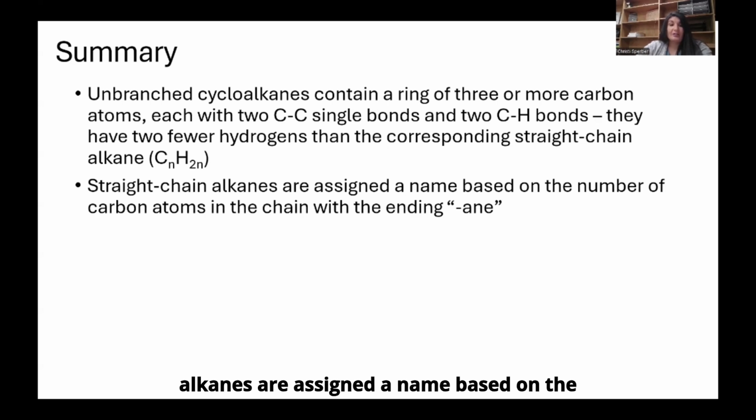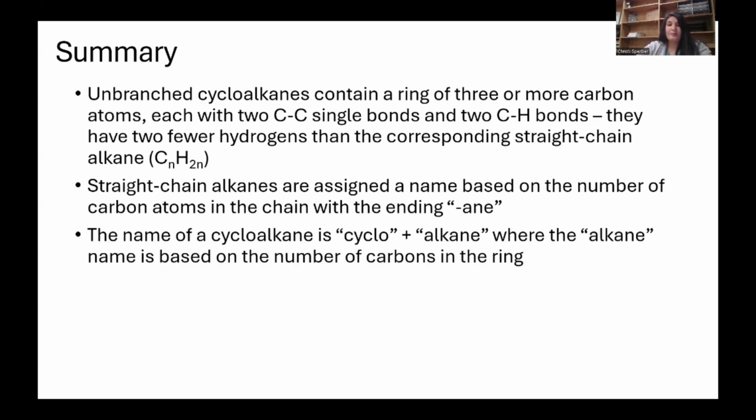Straight chain alkanes are assigned a name based on the number of carbon atoms in the chain, with the ending ane, and those are where those Latin prefixes come in. And the name of cycloalkanes is cyclo at the beginning plus alkane, where the alkane name is based on the number of carbons in the ring.